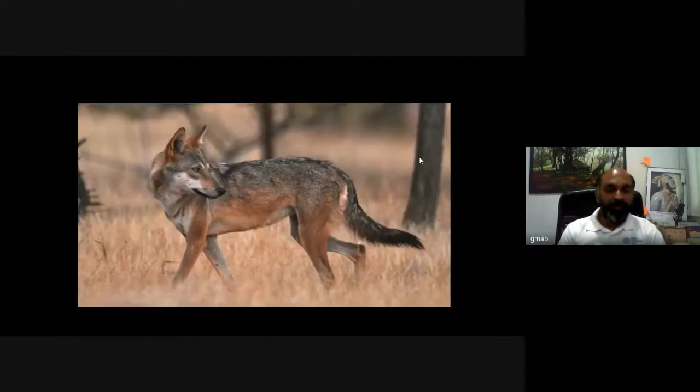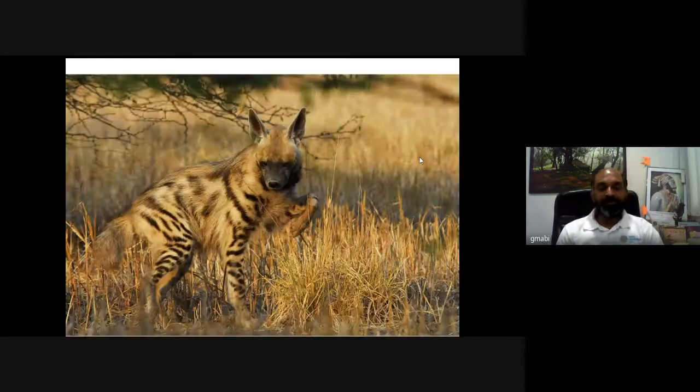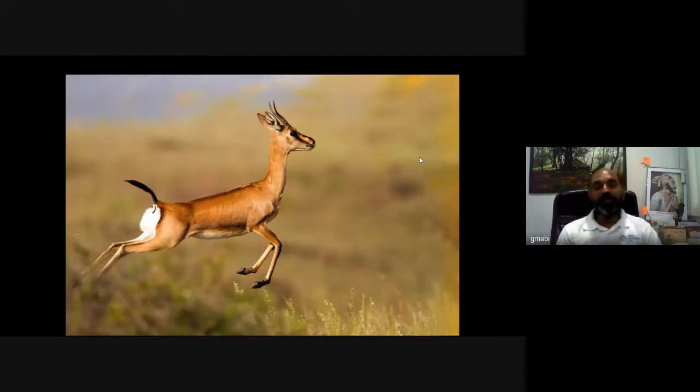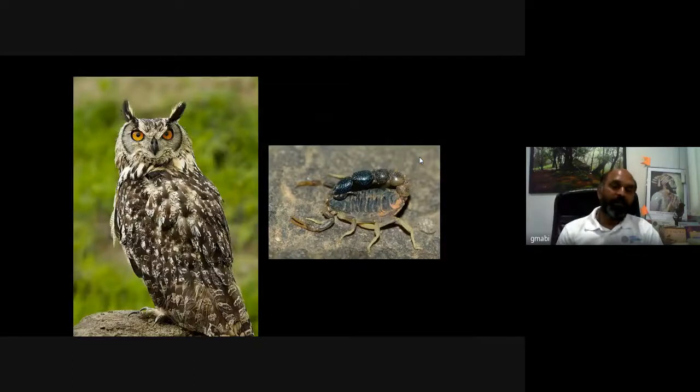This is a gray wolf, apex predator on grasslands. This is striped hyena, again important scavengers from grasslands and scrub forests. This is called Indian gazelle, what we call chinkara in Marathi. This is Indian eagle owl, called Shrungi Gubad in Marathi. It can predate on rodents, and it can also predate on bicolored scorpions most of the time.